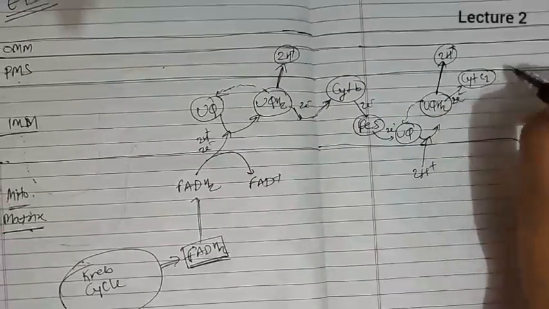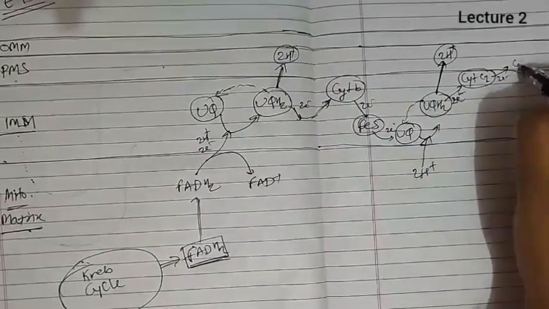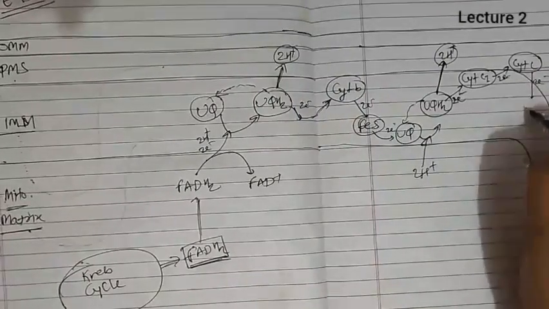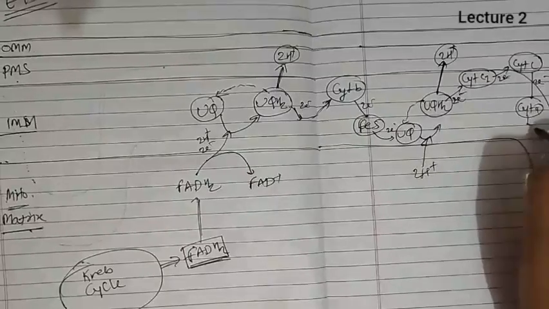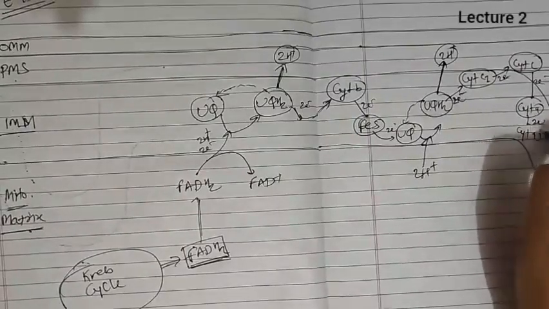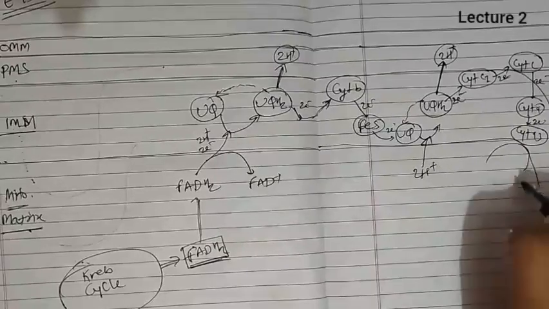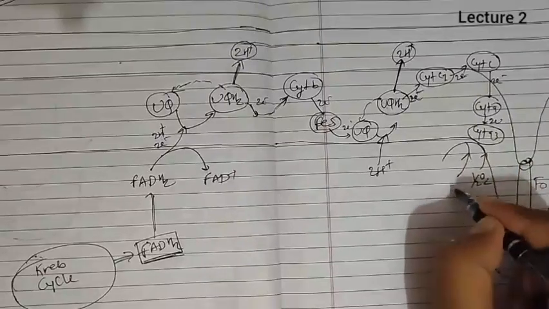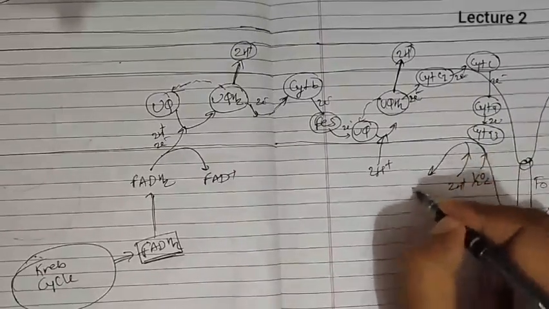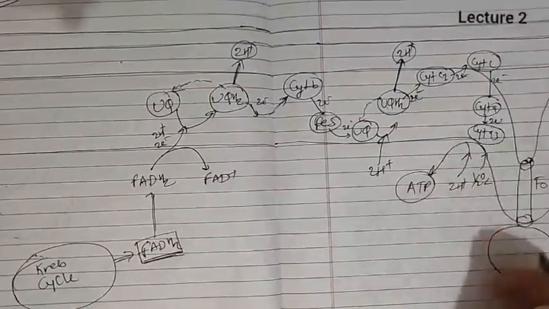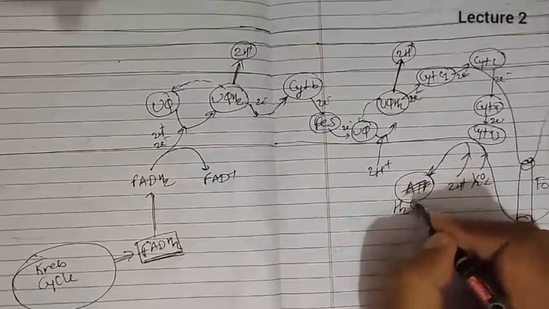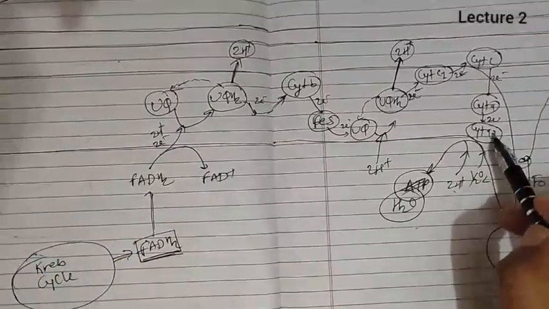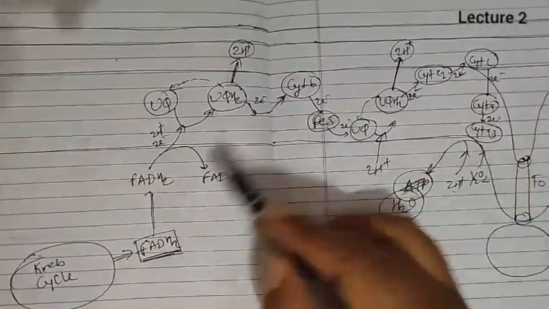cytochrome C1. From cytochrome C1, 2 electrons pass to cytochrome C present on the outer face of the inner mitochondrial membrane. Then it gives 2 electrons to cytochrome A, then 2 electrons to cytochrome A3. Cytochrome A3 will take half O2 and 2H plus from the mitochondrial matrix, and it will form water. So water formation occurs by the use of half O2 and 2H plus by cytochrome A3, by receiving electrons from the FADH2 breakdown.